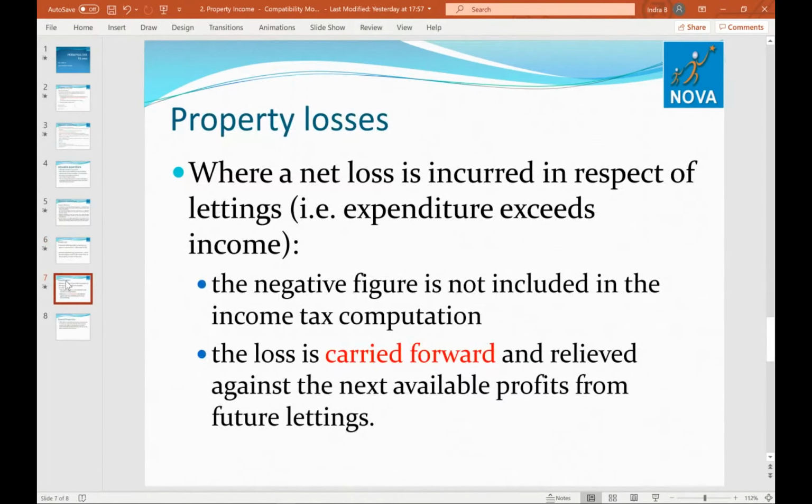Property losses: where a net loss is incurred in respect of letting, that is expenditure exceeds income, the negative figure is not included in the income tax computation. The loss is carried forward and relieved against the next available profit from future lettings. So if there is a loss, you can't reclaim the amount from the government. You have to carry this forward.